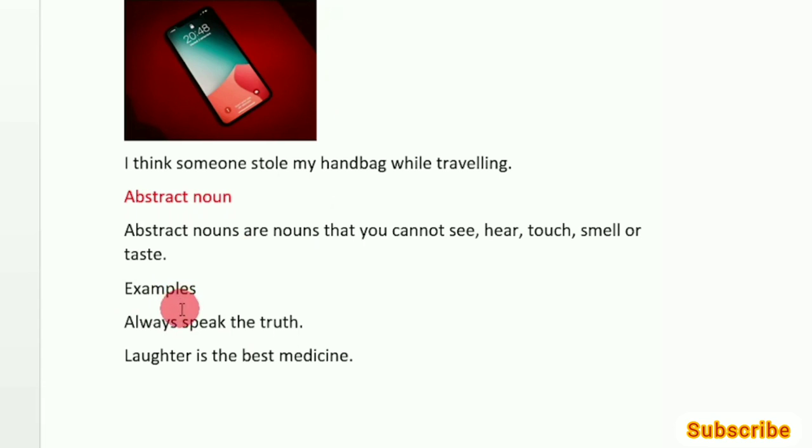Just look at these examples. Always speak the truth. It is impossible to touch the truth, but we can feel the truth. Laughter is the best medicine. So we can't touch the laughter, but you can feel the laughter. So these two words belong to the category of abstract nouns. Right?